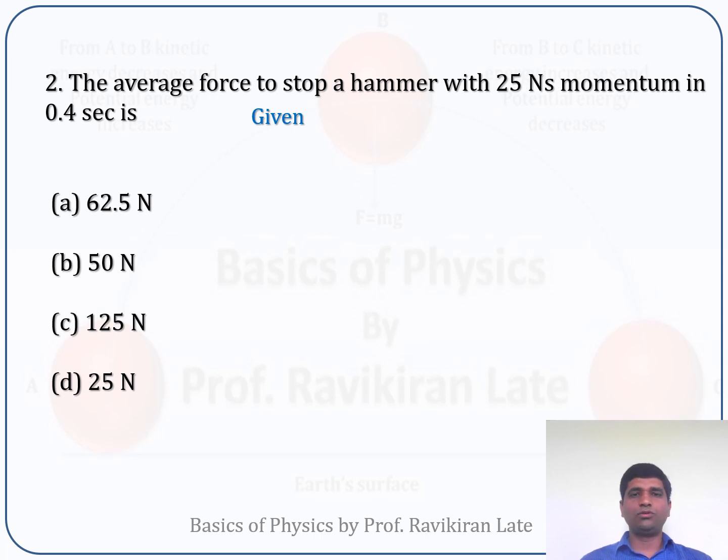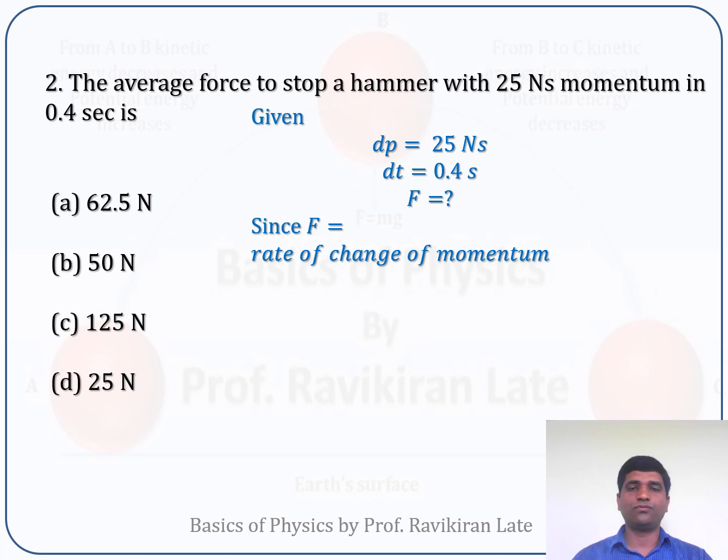First of all, we will try to find out what is given in this problem. We need to calculate the average force to stop a hammer with 25 Newton second momentum. So it is momentum which is given, 25 Newton second, and the time interval which is given is 0.4 second, and we have to calculate the force.